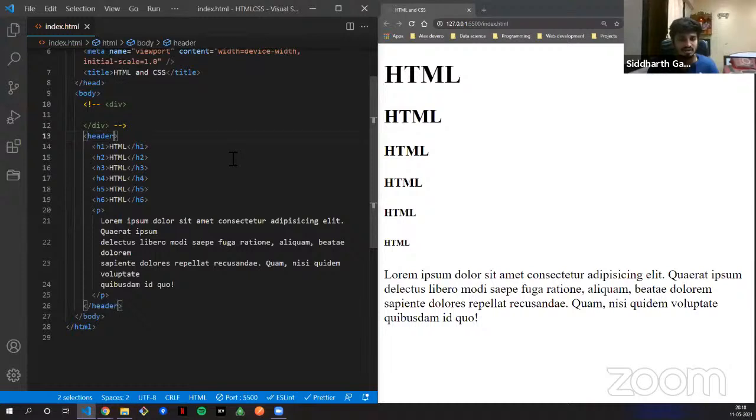because most of the tags give you the same result, except for h1 and p tag, but many tags like the header tag, then you have a footer tag, then you have a side tag, then you have this div tag.